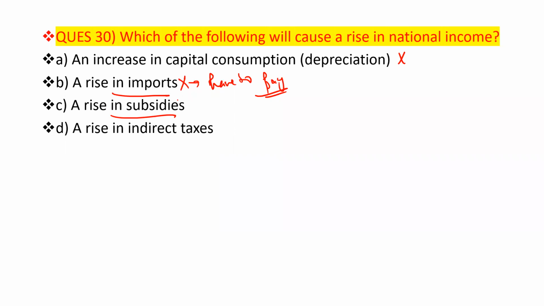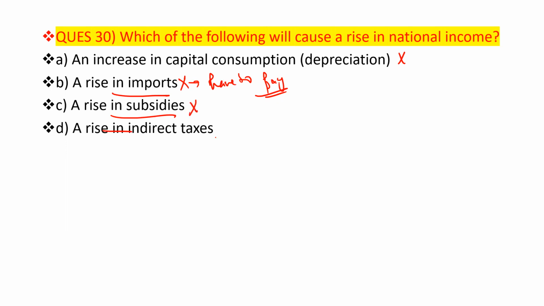Option C: a rise in the subsidies. If there is a rise in the subsidies, it means the government has to pay more. That will not have any impact that causes a rise in national income. There is nothing regarding that also, so this one is also not correct.